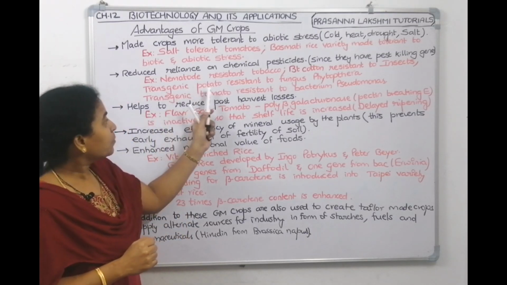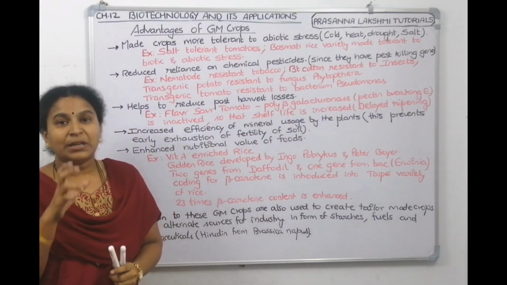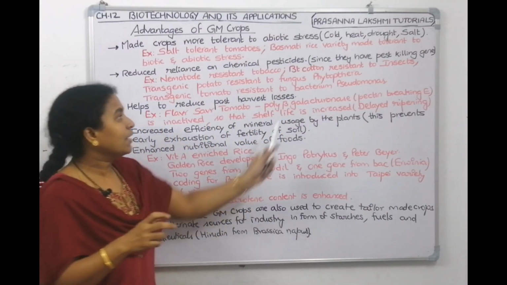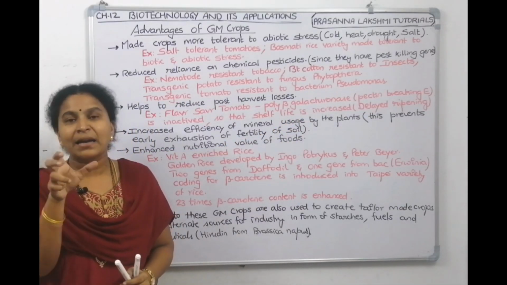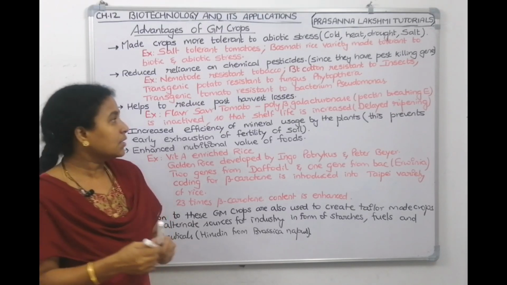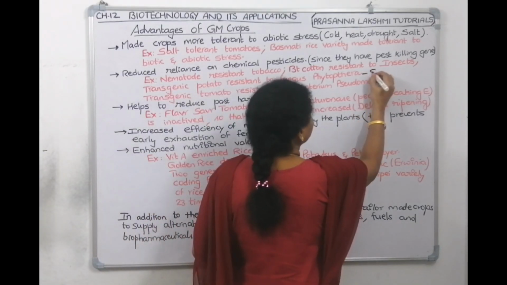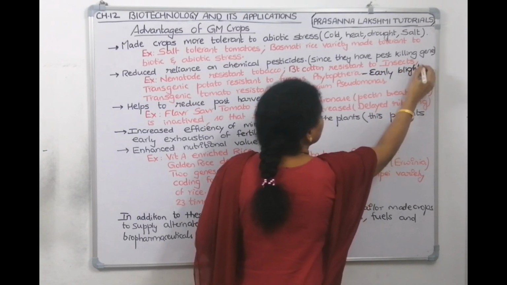Then transgenic potato resistant to the fungus Phytophthora. Potato early blight is caused by a fungus called Phytophthora. Potato plant gets infected by a fungus. What disease does it cause? It causes early blight.